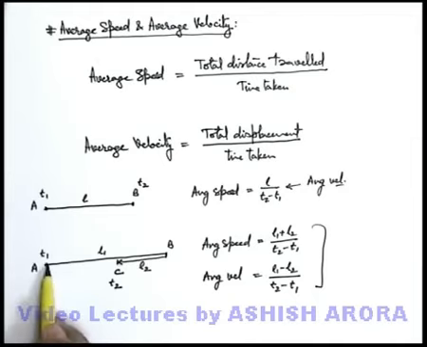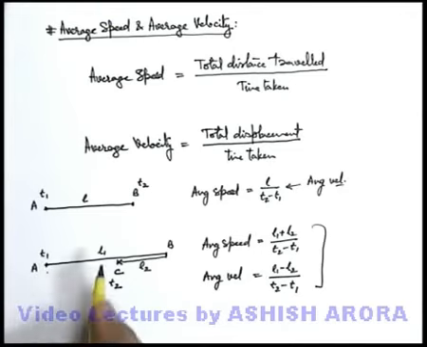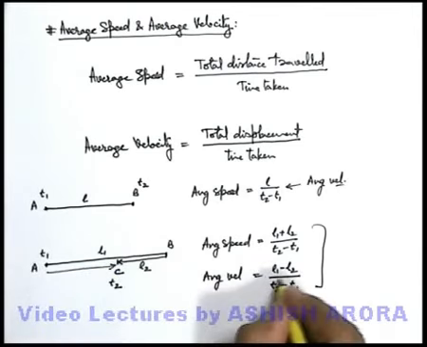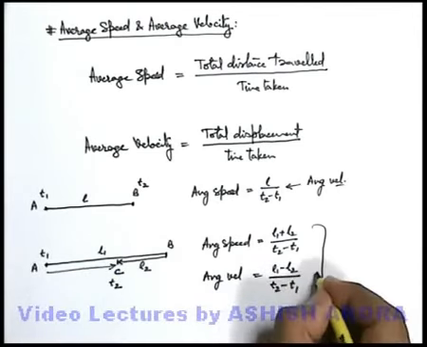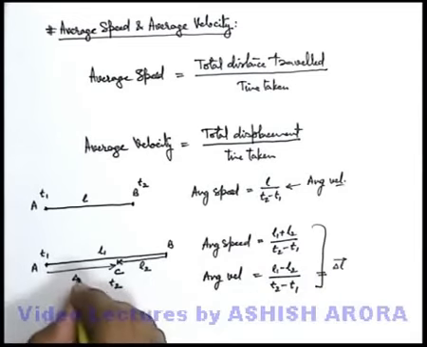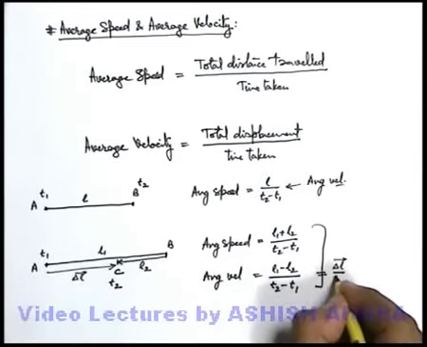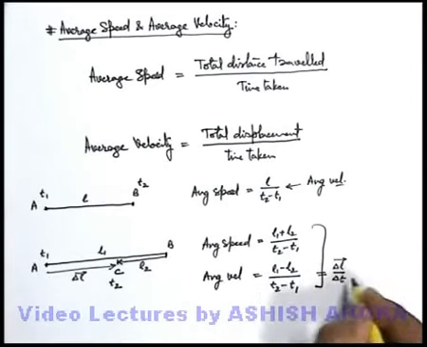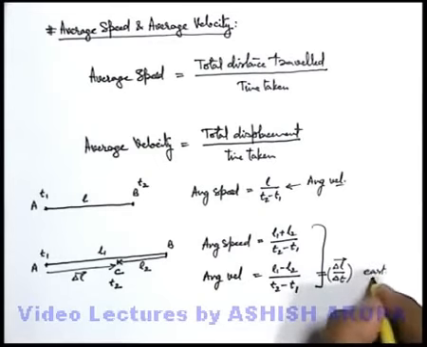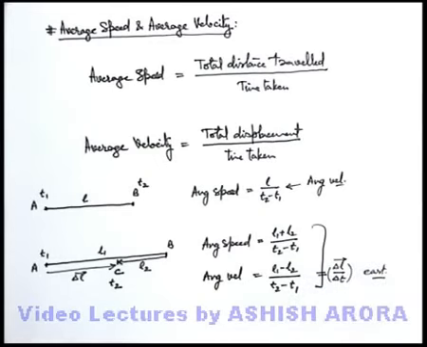Like here it is moving from A to C. This is say the direction towards east. So we can simply state in this direction, this is the average velocity which is given in vector form, where we can write this delta L vector which is from A to C divided by delta T, or we must write the magnitude and the direction which is toward east or along positive x-axis.